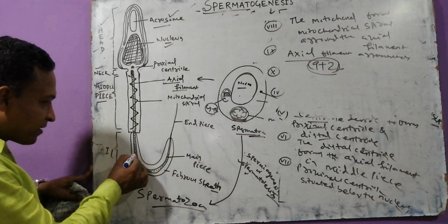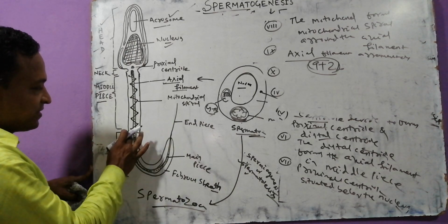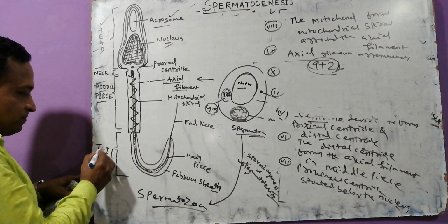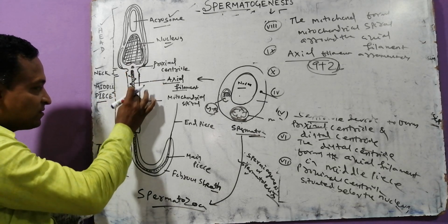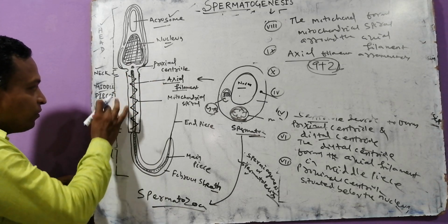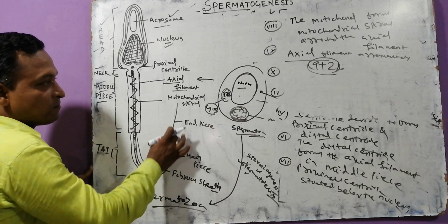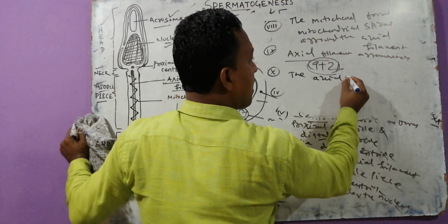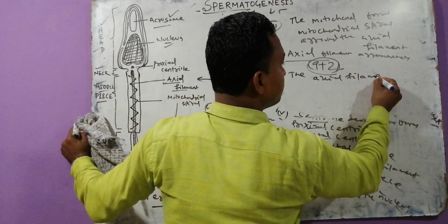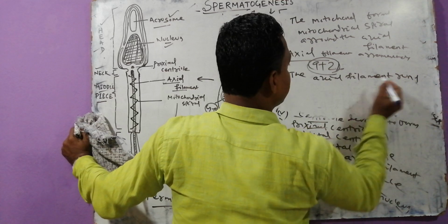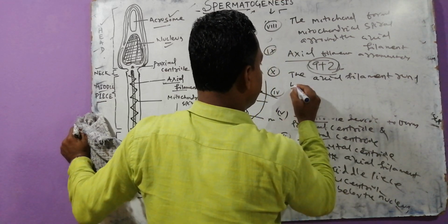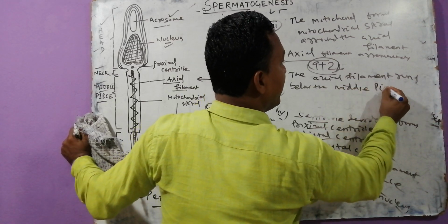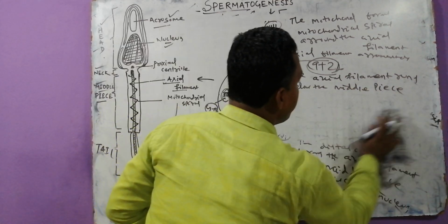The axial filament runs downward below the middle piece and forms the tail. The axial filament runs below the middle piece. Below which piece? Middle piece.